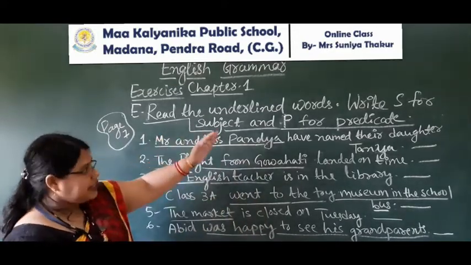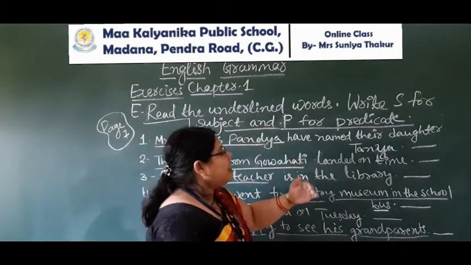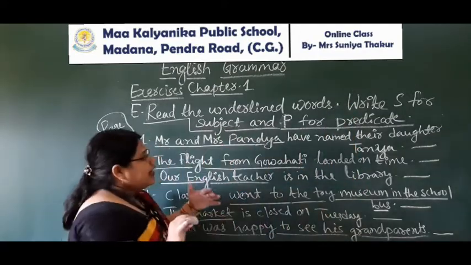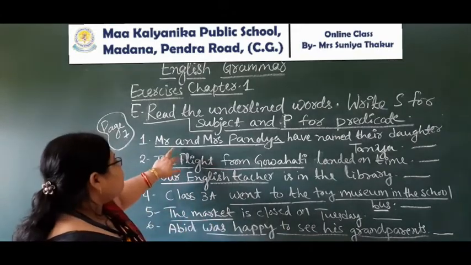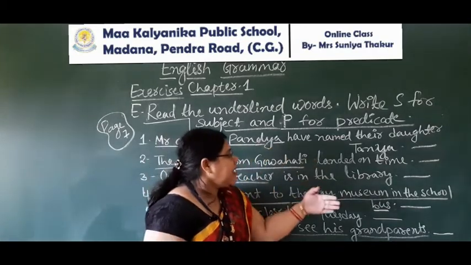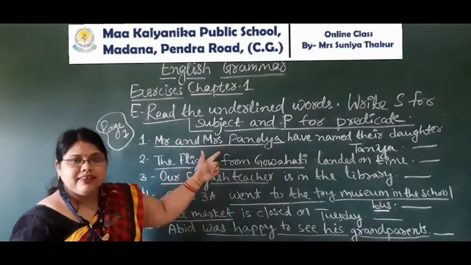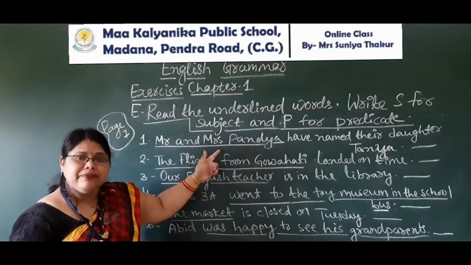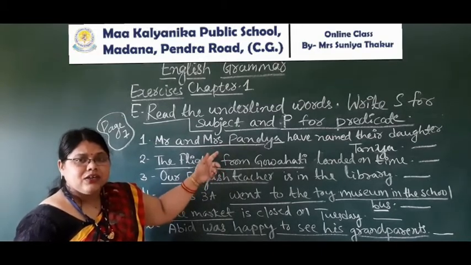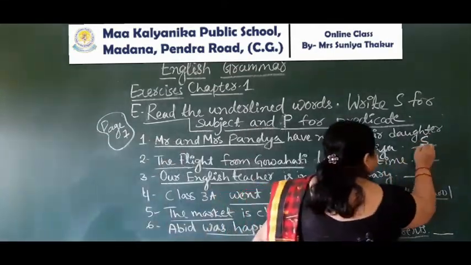Here it is written, read the underlined words. Write S for subject and P for predicate. Let's see. Mr. and Mrs. Pandya have named their daughter Tanya. Here, look at this. Mr. and Mrs. Pandya means subject. Subject may be the person. So, this part is your what part? Yes, subject part. So, we will write in the dash, subject.